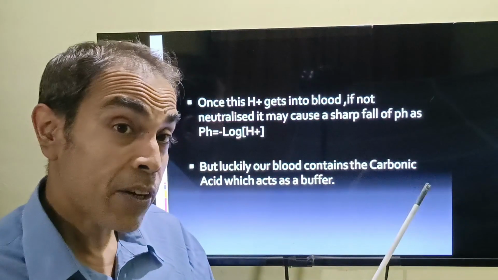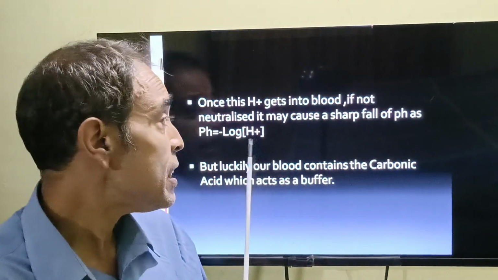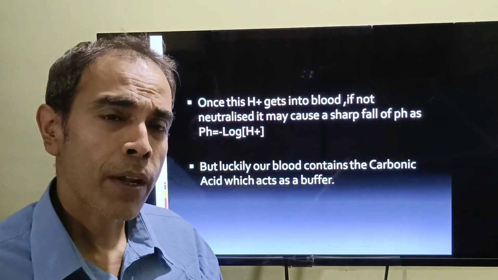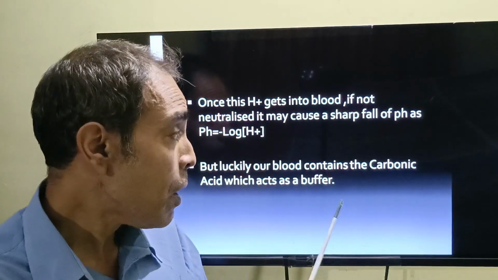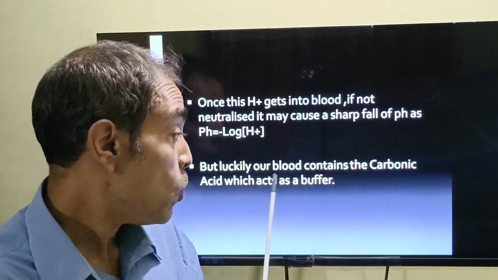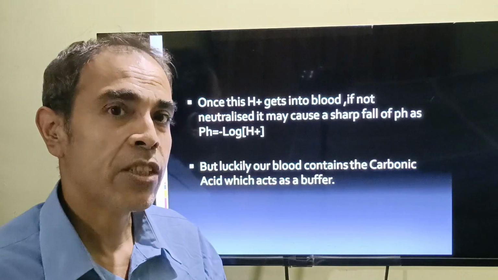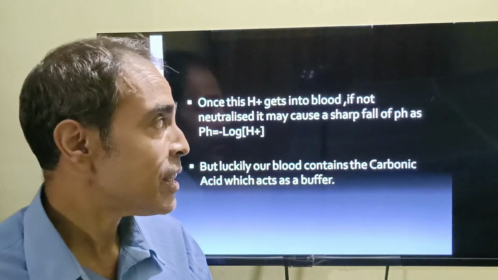Now, if this hydrogen gets into the blood, what will happen? It may cause a sharp fall of pH, because pH is a logarithm, and more hydrogen means lower pH. This low pH will cause a lot of bad effects in our body cells. But luckily, our blood contains a very important substance called carbonic acid, which we will discuss, which acts as a buffer. Now, what is a buffer? A buffer is a substance which resists changes of pH. Because of this carbonic acid, it resists. How does it resist the change?